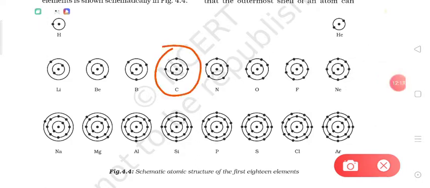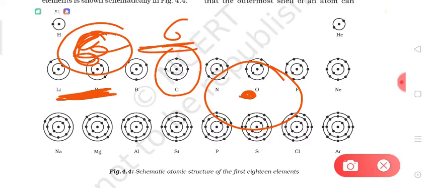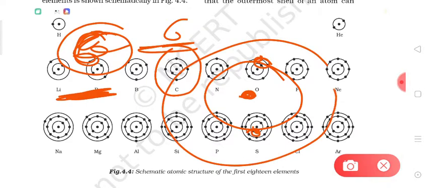In carbon there are 6 electrons actually, right? So how will they be accommodated? Suppose this is the nucleus. In the first shell, as you know, we are filling the carbon atom, and the total number of electrons is 6. So in the first shell there will be 2 electrons and the second shell will accommodate 1, 2, 3 and 4 electrons.